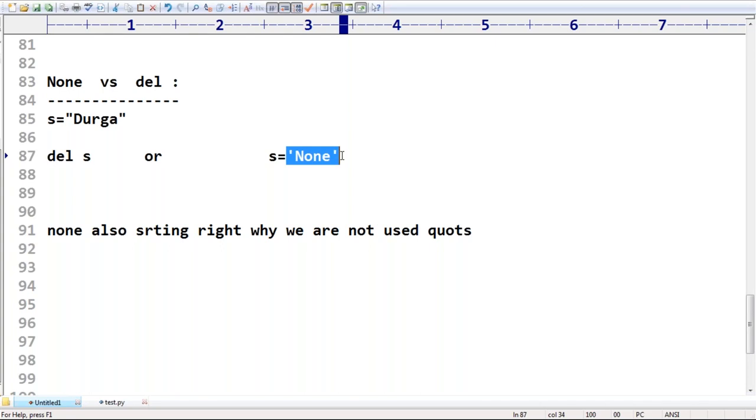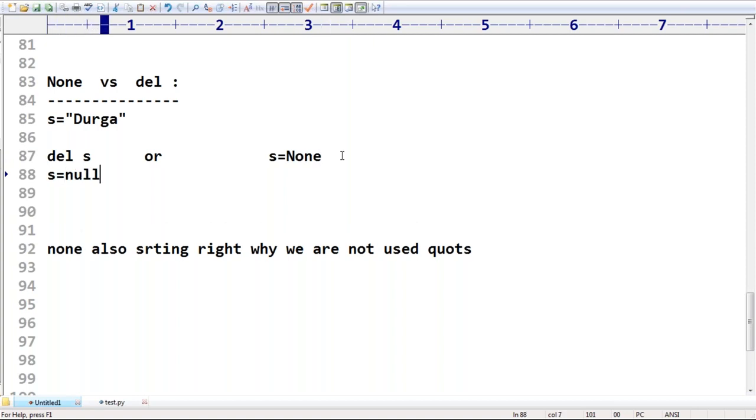Next, in Java, s = null is used so that the corresponding object is eligible for garbage collection. This type of thing is nothing but s = None in Python.